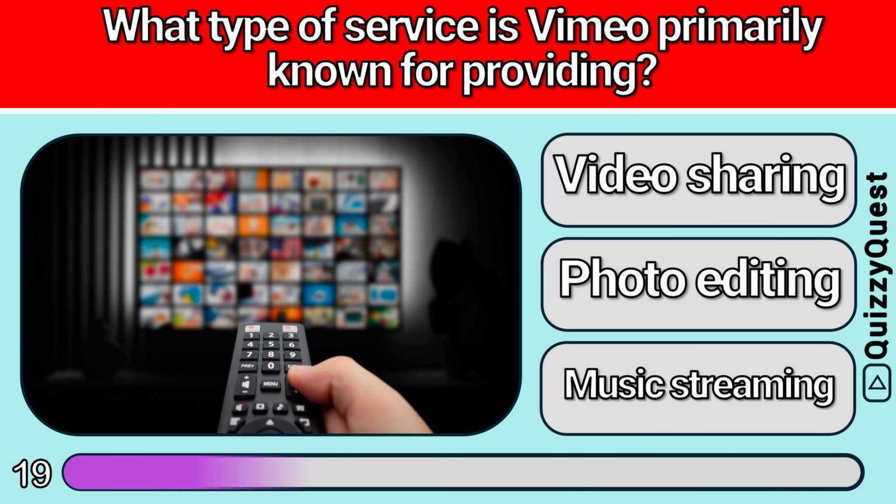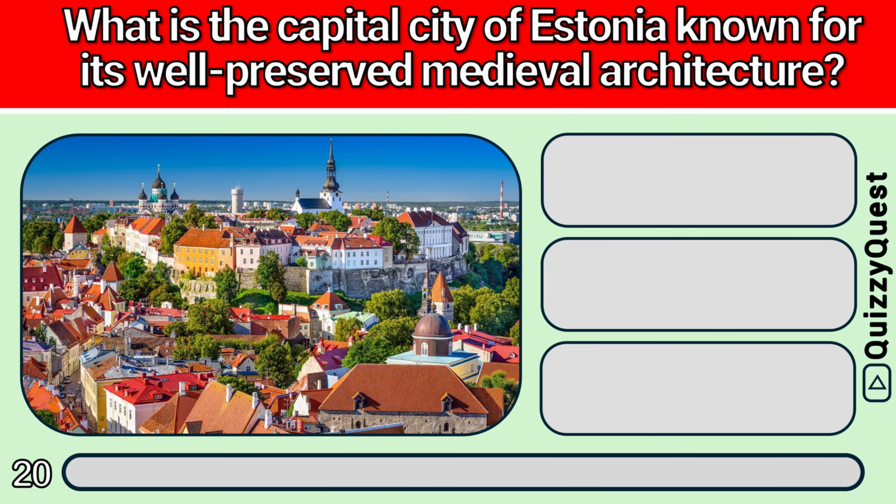Is it A, video sharing, B, photo editing, or C, music streaming? It is A, video sharing. What is the capital city of Estonia known for its well-preserved medieval architecture?